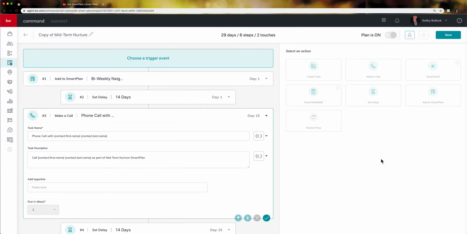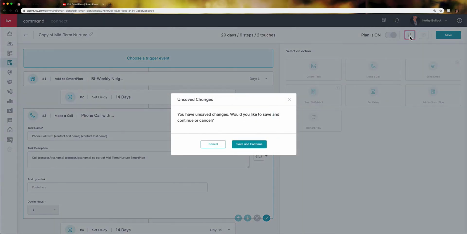Okay, and then you can also restart the flow. So these are going to be widgets, which is basically a better way of saying it's a custom builder. And with a widget, you can literally drop and drag to get these things set up. Also noticing up here, you can add contacts.